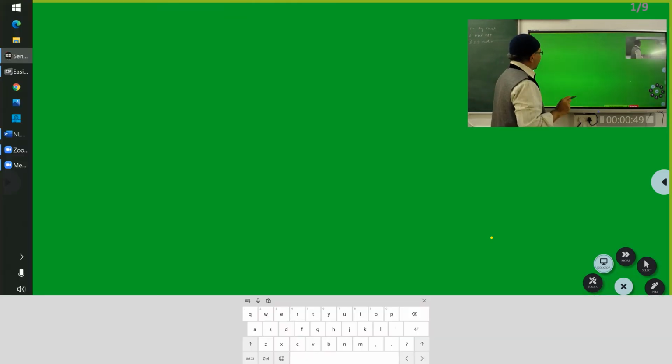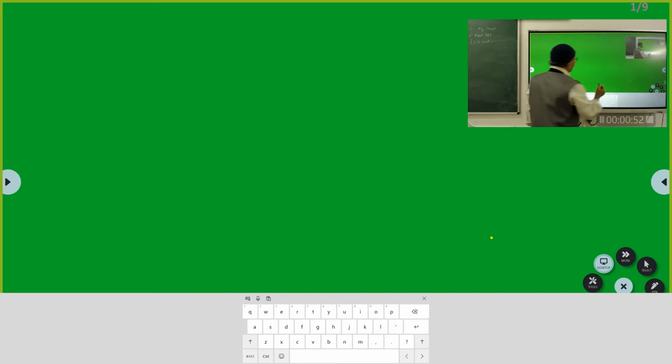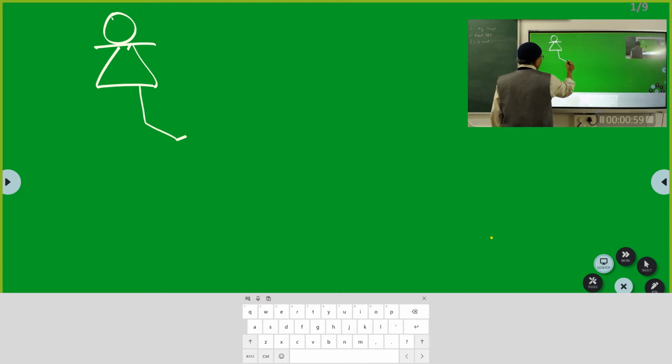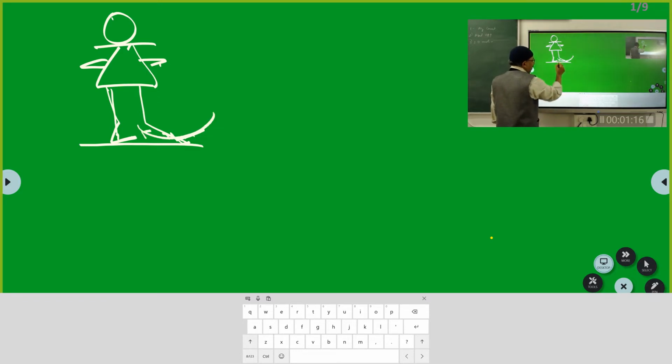Now, as far as the walk is concerned, when I am walking, my feet, as you see, are trying to go like this. I hope you are able to see the arrow here. This foot is the support and this foot is trying to go like this.